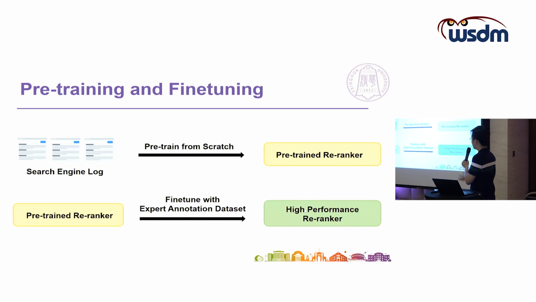Firstly, we pre-train from scratch according to the search engine log, and we have those features that I introduced before. Based on those unsupervised learning strategies, we get a pre-trained re-ranker. And the pre-trained re-ranker has relevance matching ability from the pre-training stage. After the pre-training stage, we fine-tune the model with the expert annotation dataset. And obviously, it has higher performance compared with the pre-trained re-ranker.